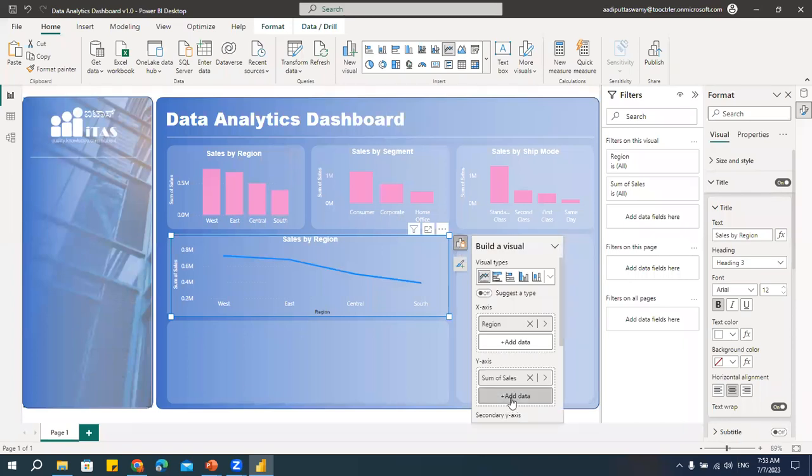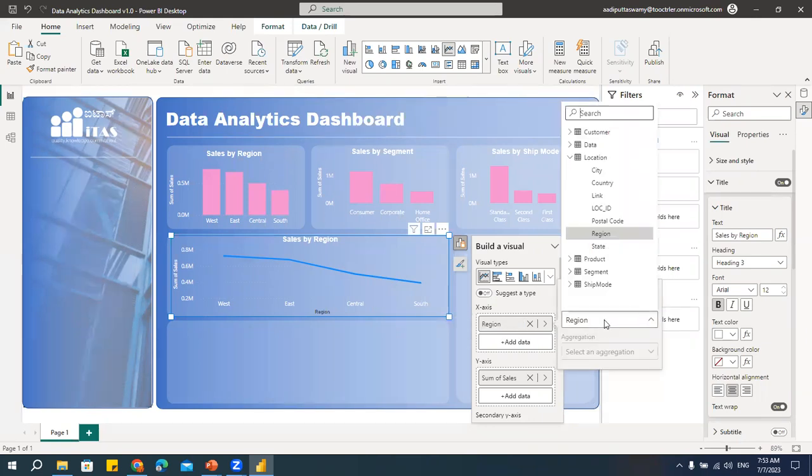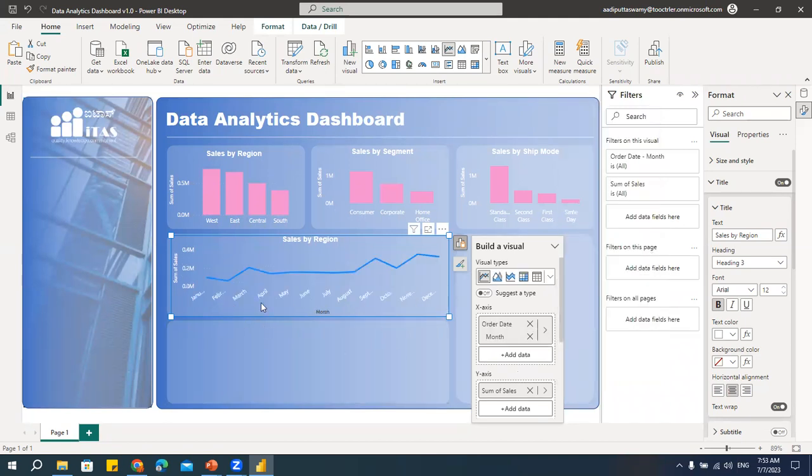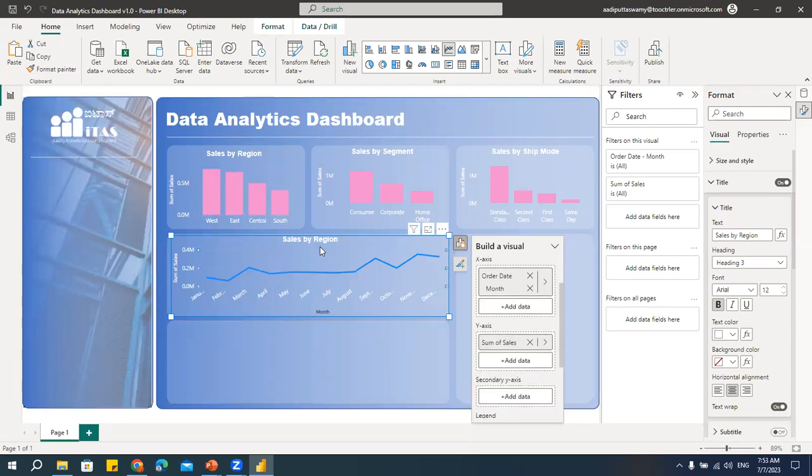Instead of this region, I want the date. So in this, I'll take month. We can see I have this month. Next, let it be sum of sales.